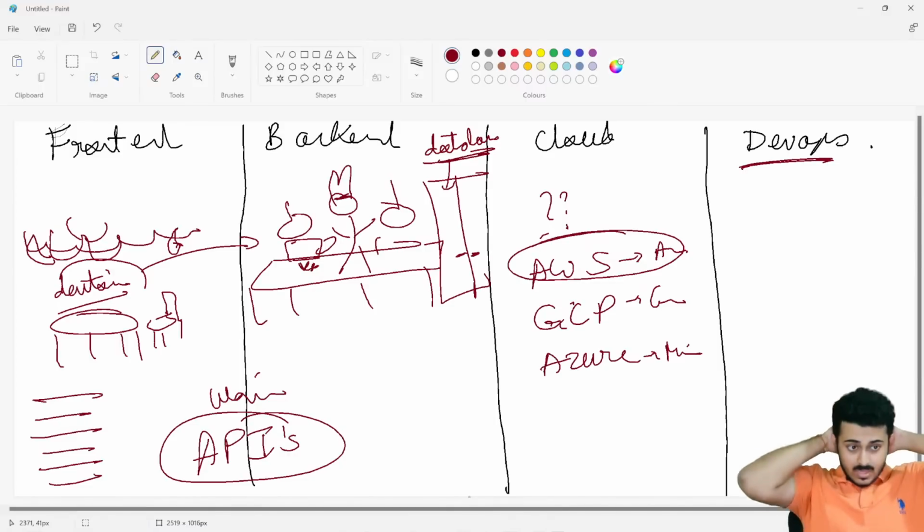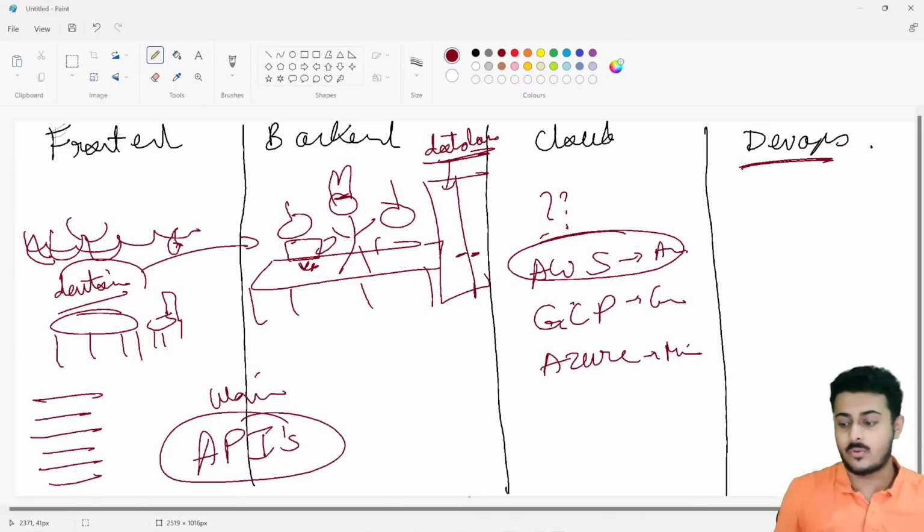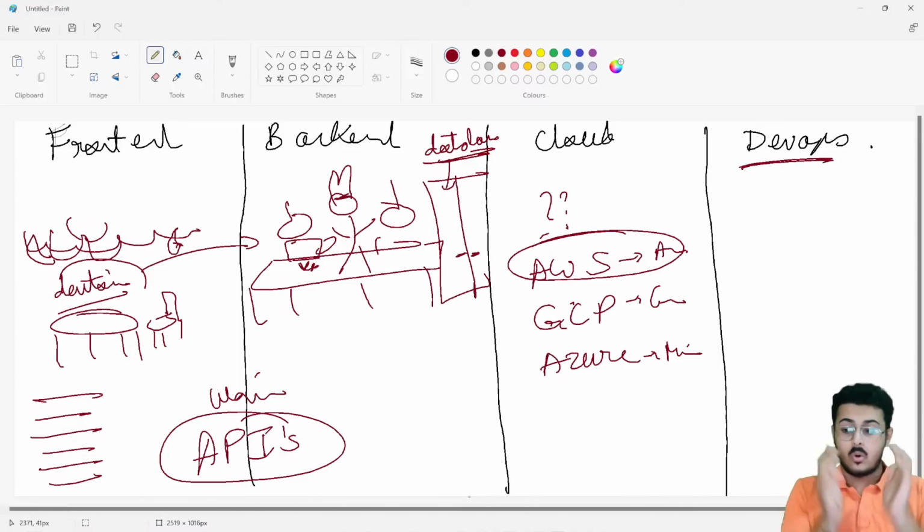But any person who knows how all these 4 topics work and how you are able to integrate these topics with each other and create a website, that particular person is called a full stack web developer.